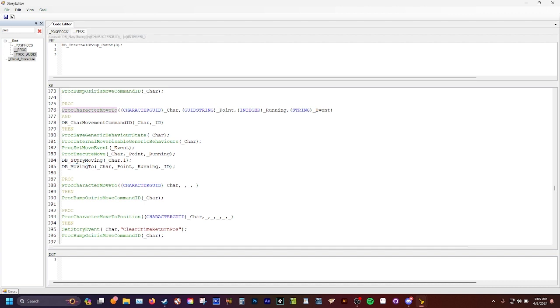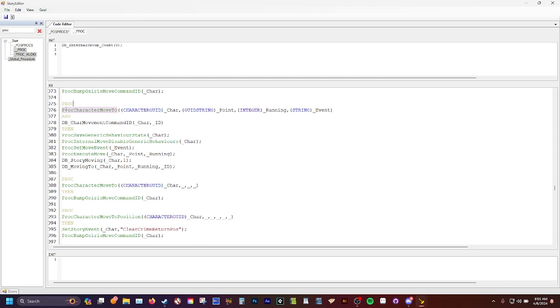The database storage is also important. Databases are very much like procs. You can actually reference databases with an if statement. So like, say, if database story moving character one, right? You define your thing, and if something is added to this database, then something can happen, right? So it's very similar to that. But with procs, as far as that goes, that's all there really is to it.